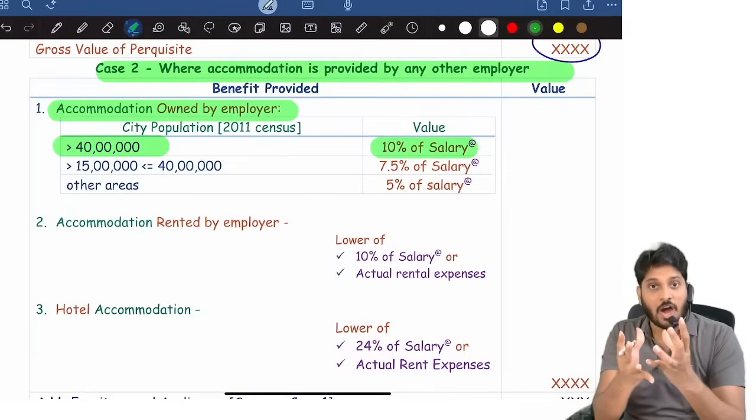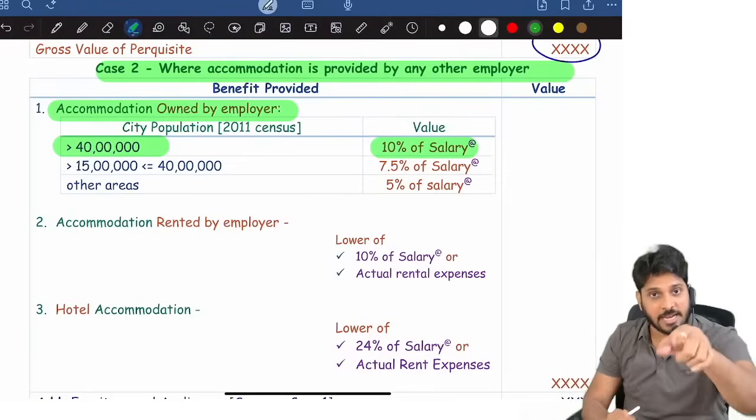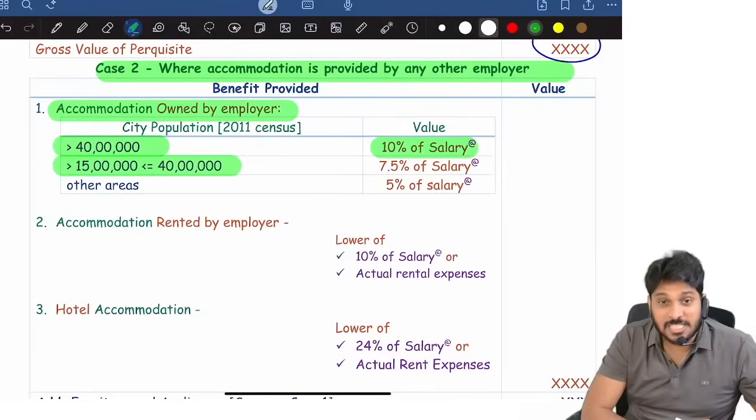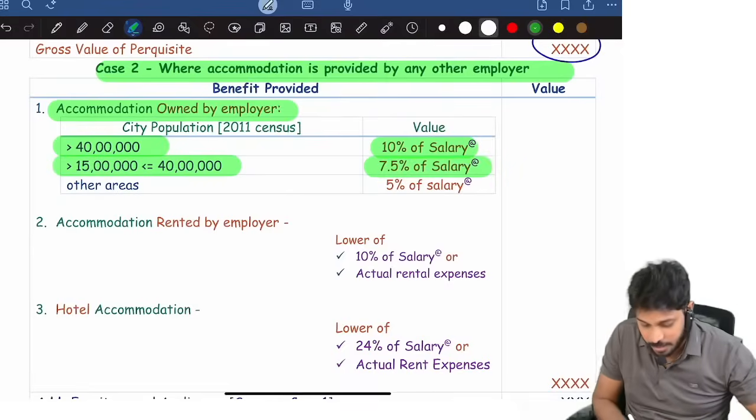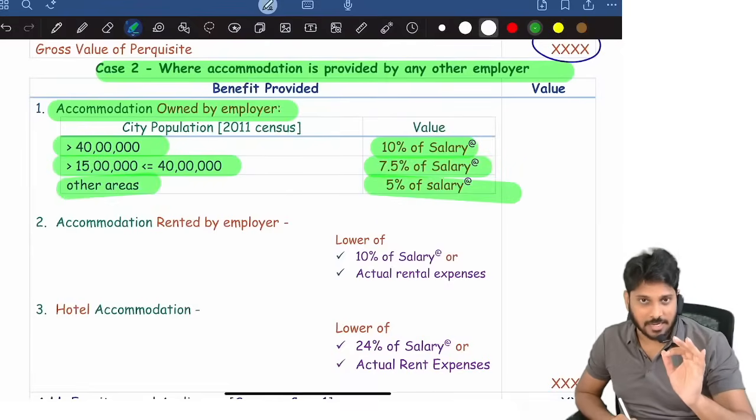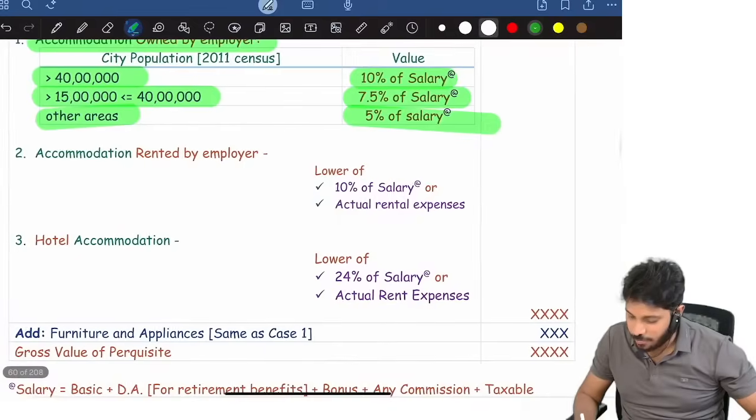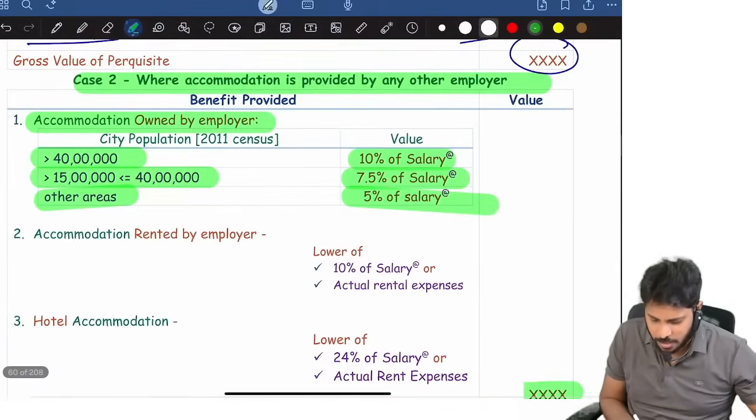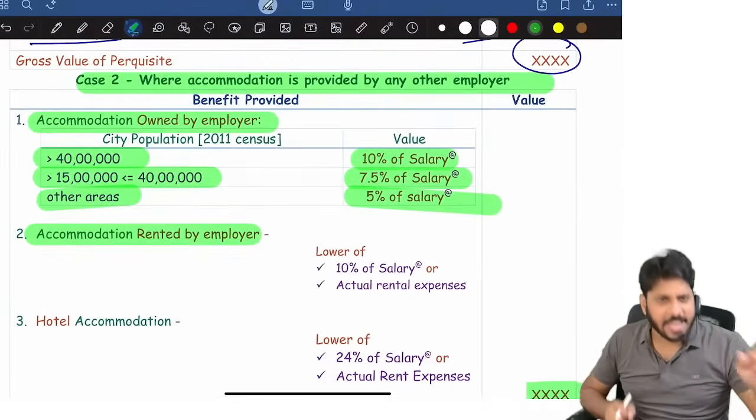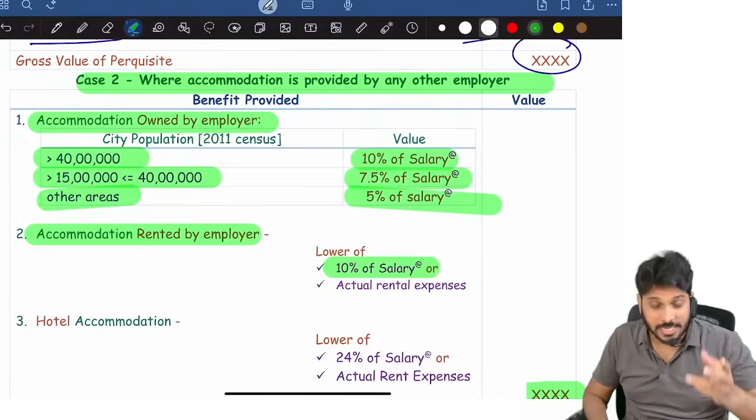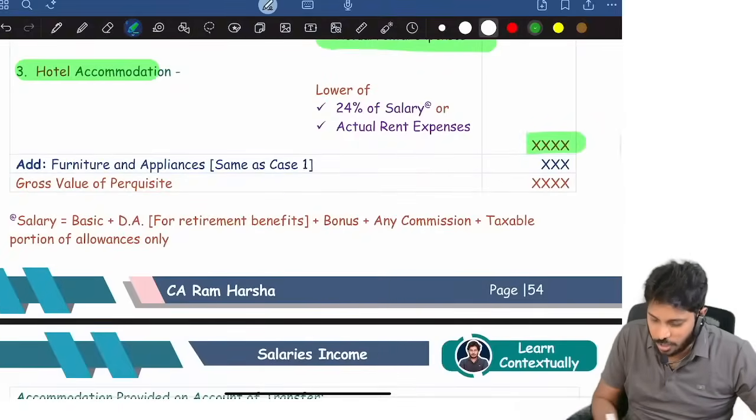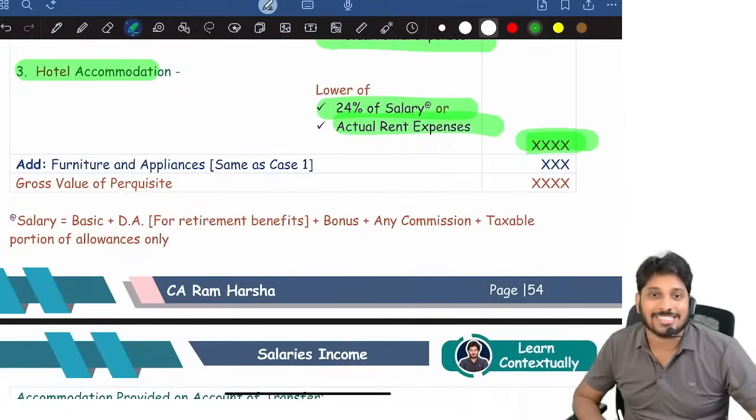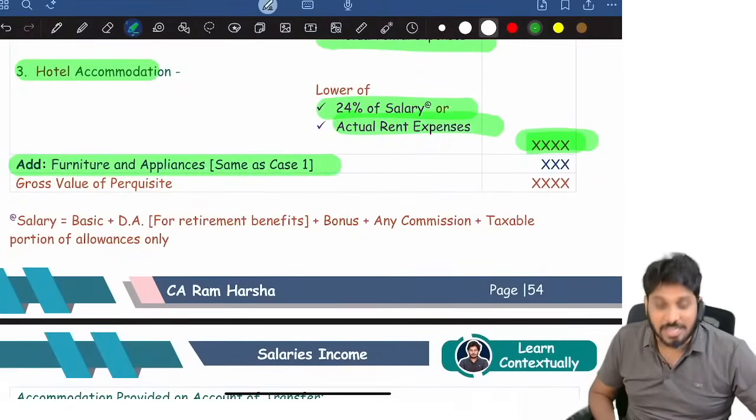then the house value will be 10% of salary. The value of the house enjoyed by the employee will be 10% of salary. If the population is between 15 to 40 lakh, then the value of the house is 7.5% of salary. Any other area, 5% of salary. That is the accommodation value. Okay. Then, sir, I took it on lease and then gave it to the employee, sir. Then 10% of salary or actual rent, whichever is lower. Sir, hotel accommodation, same as the government logic. So that's it. Then add furniture.